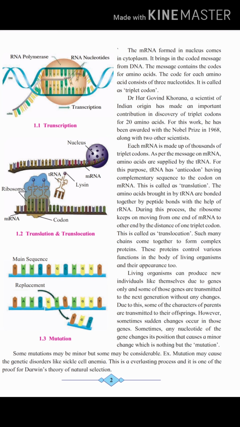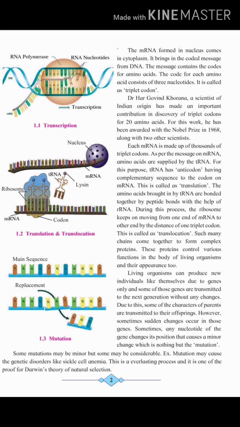Like if they have U, A, G, so the anticodon that will be brought by the tRNA, for U it will bring A, for A it will bring U, and for G it will bring C. So codon is present on mRNA and anticodon is brought by the tRNA. Okay, and this process of bringing and attaching the nucleotides, codon or anticodon rather you say, is known as translation.